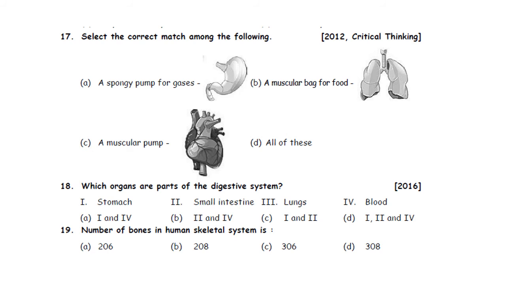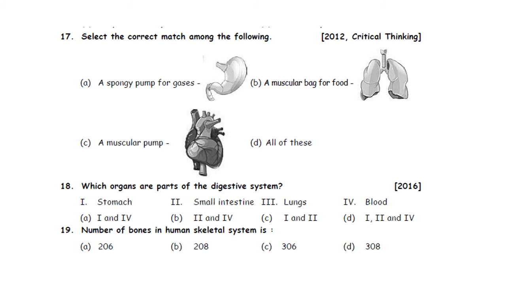17th one. Select the correct match among the following. A. A spongy pump for gases. Stomach. B. A muscular bag for food. Lungs. C. A muscular pump. Heart. D. All of these. So, A is a picture of stomach, which is a muscular bag for digestion of food.